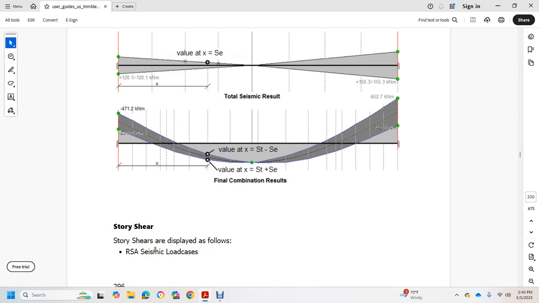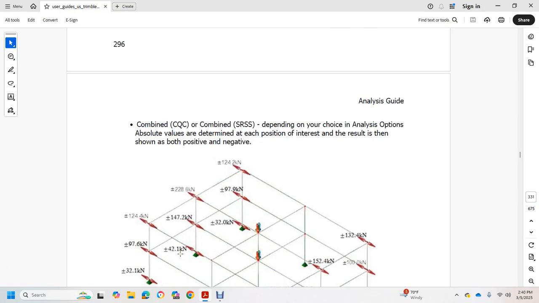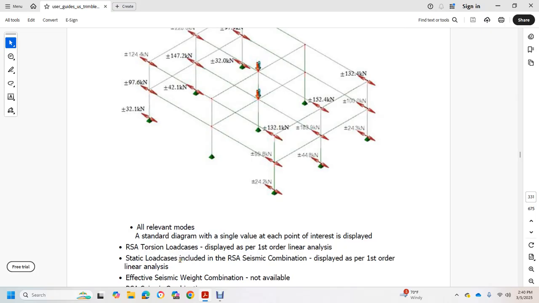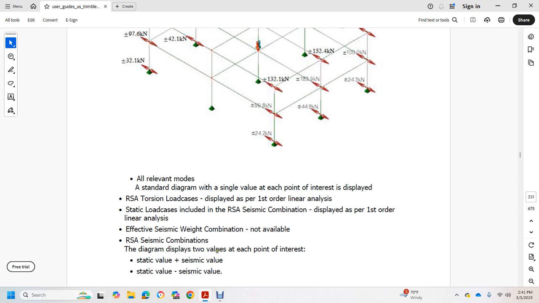Storey shears are displayed as follows: RSA seismic load cases combined with CQC or combined with SRSS, depending on the choice of the analysis option, with the absolute value determined at each position of interest. The result is shown both positive and negative. All relevant modes are in the standard diagram, with a single value at each point. The display of the RSA torsional load is per first order linear analysis. If a static load case is included in the RSA seismic combination, it is displayed in per first order linear analysis; effective seismic weight combination is not available. The RSA seismic combination diagram displays two values at each point: the static value plus the positive seismic value, and the static value with the negative seismic value.